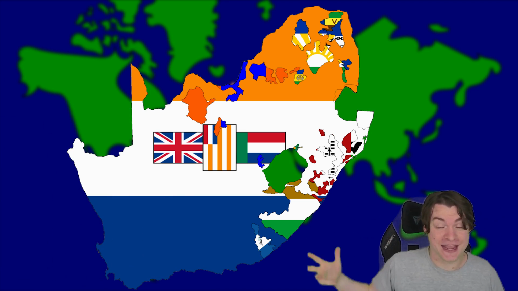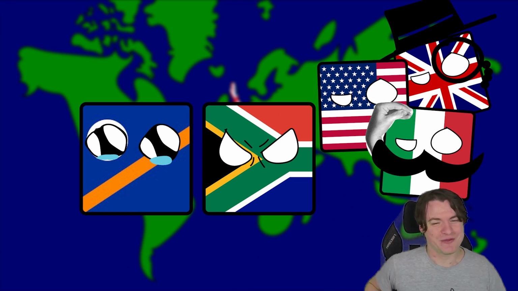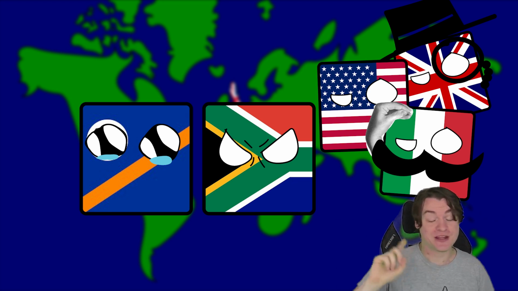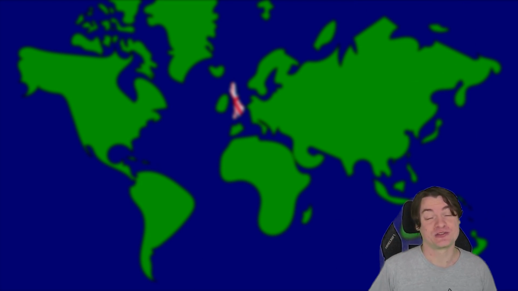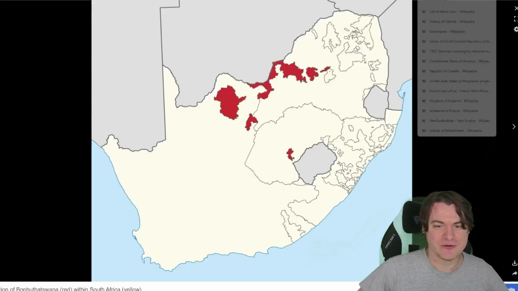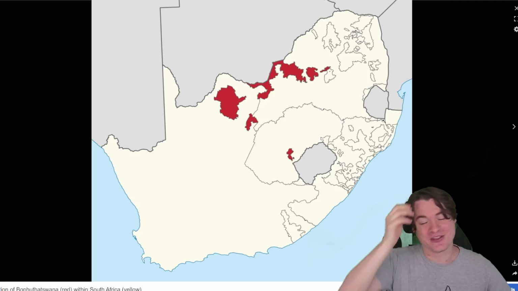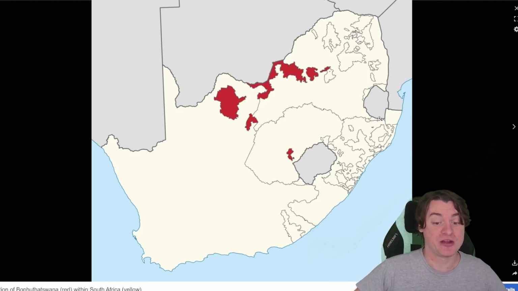And this is a weird case where the country wanted international support, the country which was making them independent gave them international support, but at the same time the world said, we think you're just doing apartheid things, and what can you do to respond to that? The answer of South Africa is just keep trying anyway, and so the Republic of Bophuthatswana existed all the way until the 90s when apartheid ended, at which point all of these territories were reintegrated back into South Africa.